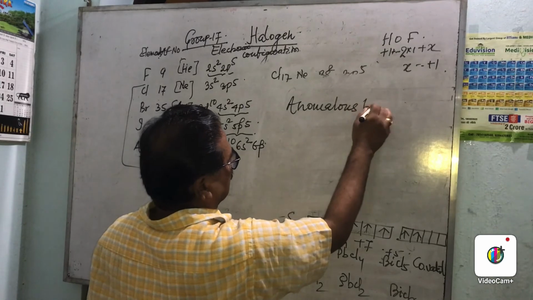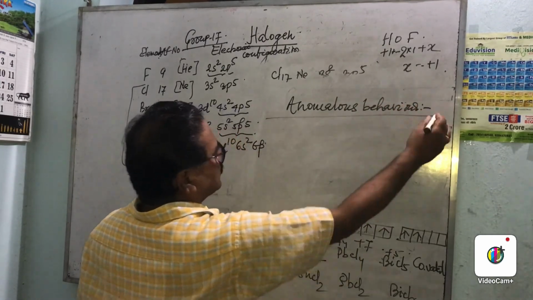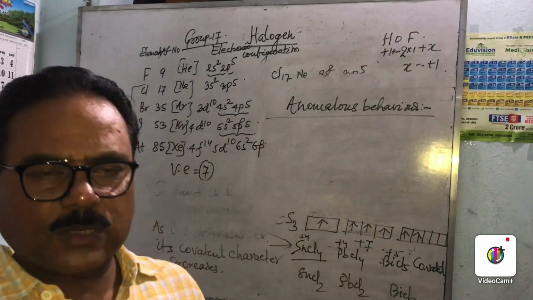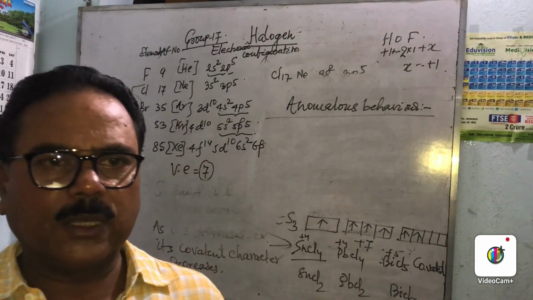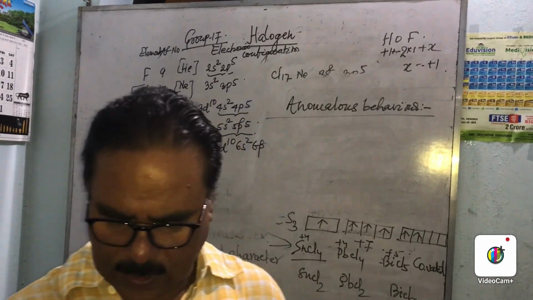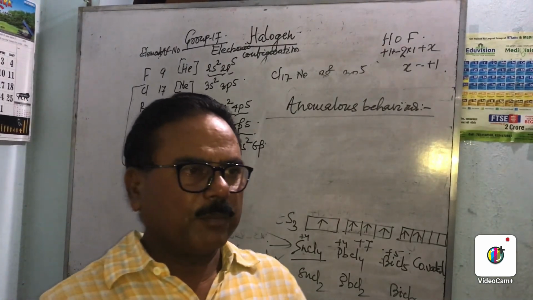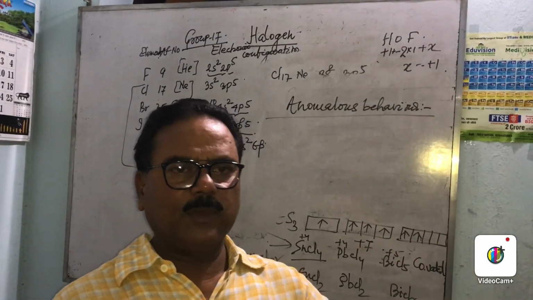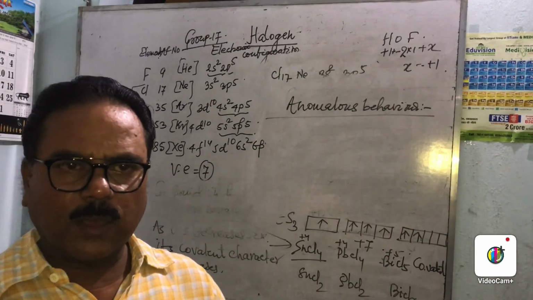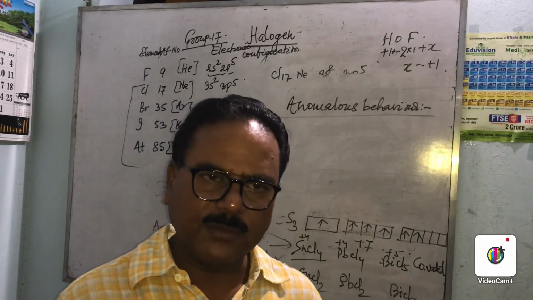Anomalous behavior means the dissimilarity in the properties of the first member with the rest of the members of the same family is called the anomalous behavior. मतलब इनको विषम गुण कहते हैं. मतलब पहले सदस्य से, पहले मेंबर से रेस्ट मेंबर के तुलना में गुणों में जो भिन्नता होती है, इसी को हम लोग एनोमलस बिहेवियर कहते हैं.